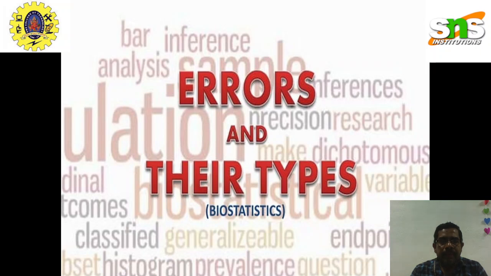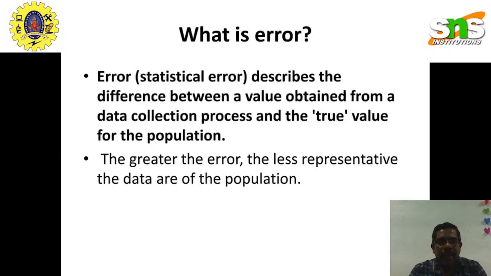So this month we are going to see another new topic in data analytics called errors and their types. Errors may occur everywhere. When we collect the data, such an error is called a statistical error. The statistical error describes the difference between a value obtained from the data collection process and the true value for the population.